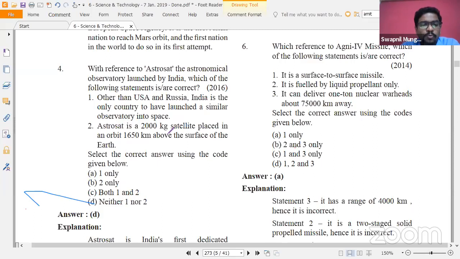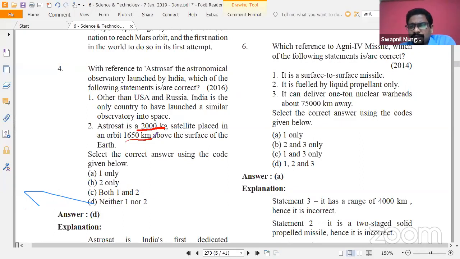So you should be knowing the weight, you should be knowing its orbit. So these all things are there, but it is very difficult for a normal aspirant to keep memorizing all such aspects. So even if you don't memorize this, these questions are not going to be covered by any other aspirants as well. So you don't lose that much amount of advantage.